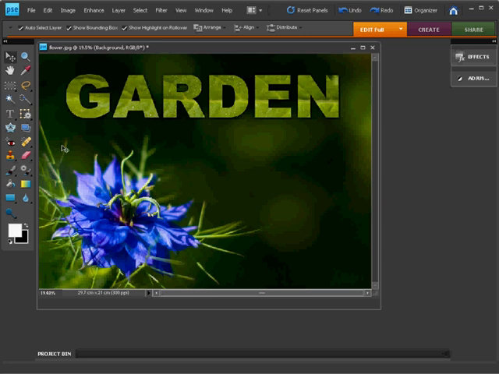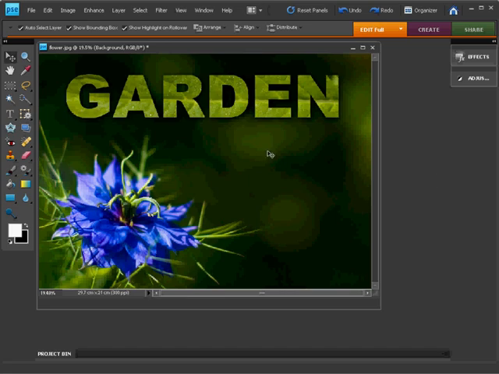And then you perhaps want to enhance the whole thing by adding a bit of a drop shadow to the text itself. Now in the magazine this month, we've got the instructions on how to do this using Photoshop, but Elements is a little bit different in the way it works, so this video tutorial is all about how to do this same effect using Elements software.